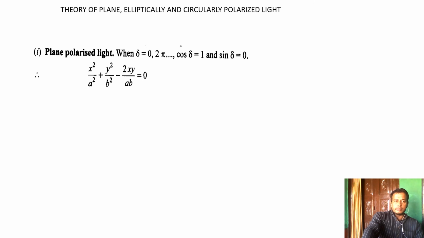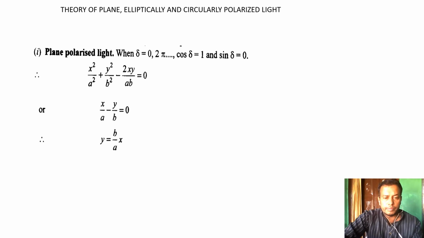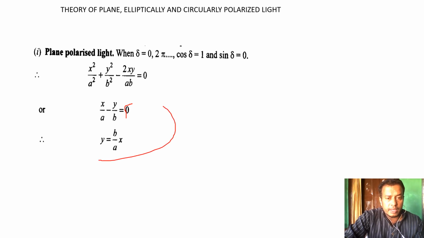that is, x by a minus y by b whole square equal to 0. The square goes, that's why it tends to 0. Taking the square root of this means 0. On simplification, y is equal to b by a times x. So this gives the equation of a line.